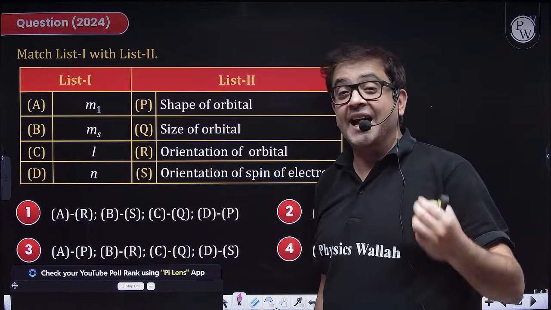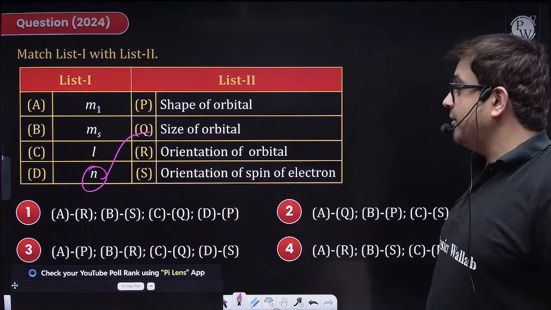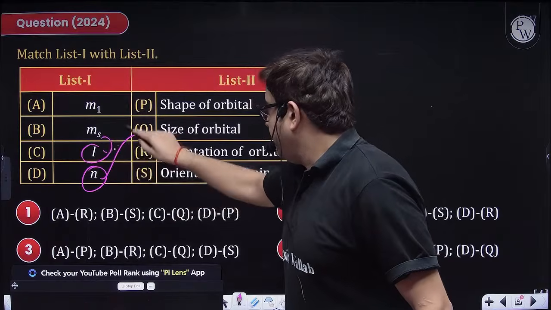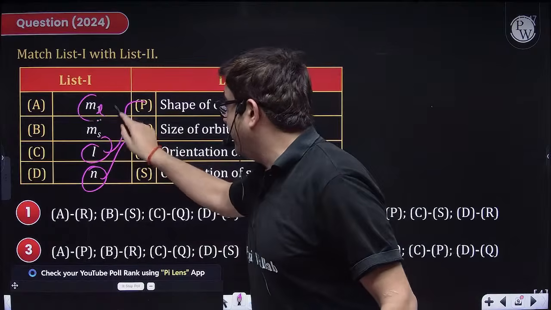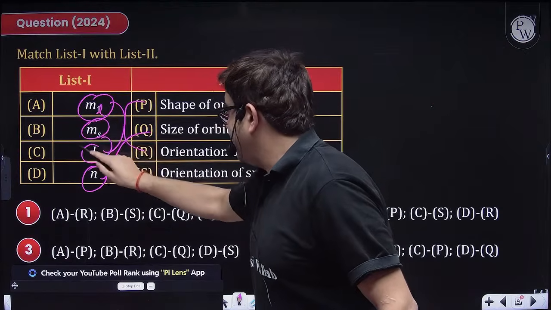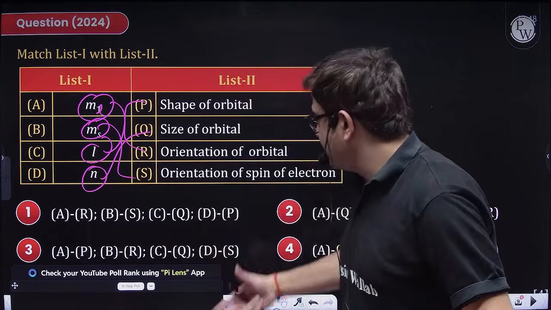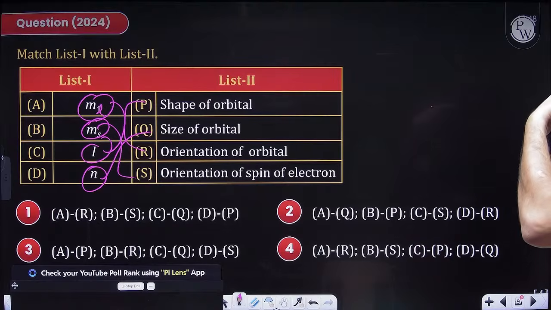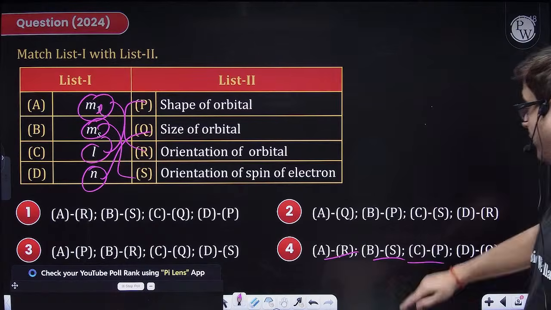The 4 quantum numbers are N, L, M, S, where N gives you the energy and size of the orbital. L gives you the shape of the orbital. The magnetic quantum number, which can also be written as ML, gives you the orientation of the orbital, so A is R. And the spin quantum number, MS, gives you the orientation of spin of the electron, whether it is clockwise or anti-clockwise. So A is definitely R in this case, B is S, C is P, and D is Q. That means you have option 4 as your answer.